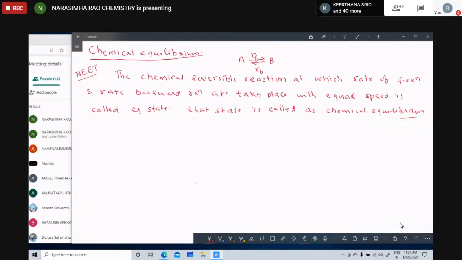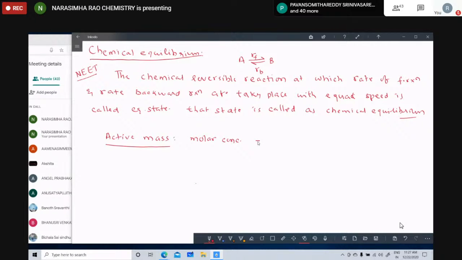Before going to this, let me discuss some terminology. First, active mass, the most important word. Active mass is simply called molar concentration.